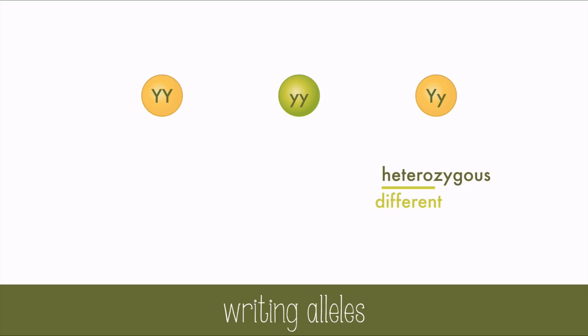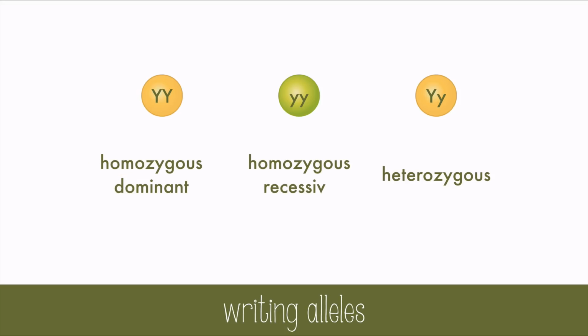If the alleles are the same and dominant, we call that homozygous dominant. Homo means same. If the alleles are the same and recessive, we call them homozygous recessive. The letters we choose here are arbitrary, but it's good to use letters that are very different when you view capital and lowercase versions, otherwise it can be confusing. So letters like O aren't good, but letters like Y, T, or R are great.